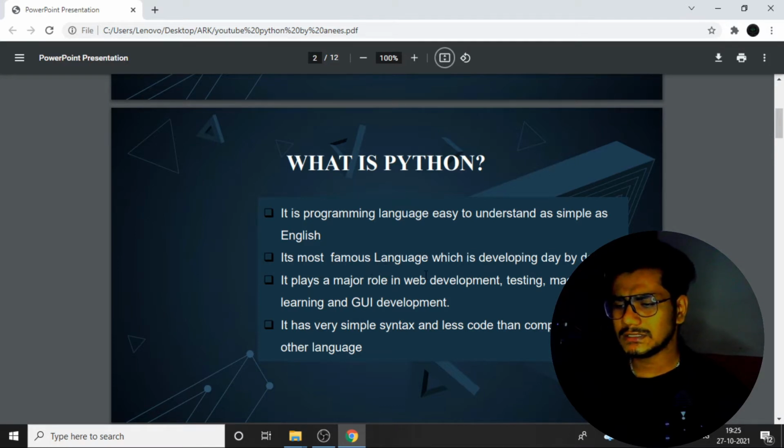And as you know, Python is getting more famous day by day. It plays a major role in web development and testing, machine learning, and GUI development. So as I said, the main advantages are very simple syntax and code reusability, compared to any other language.